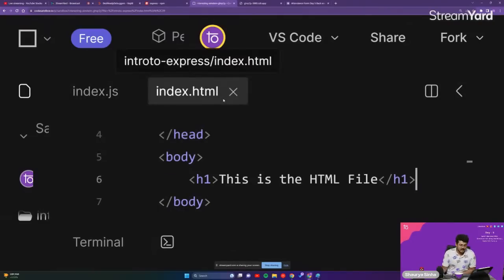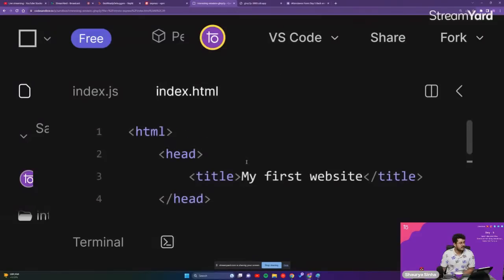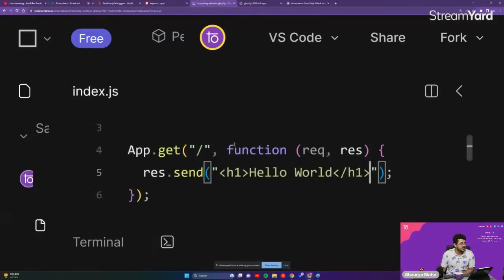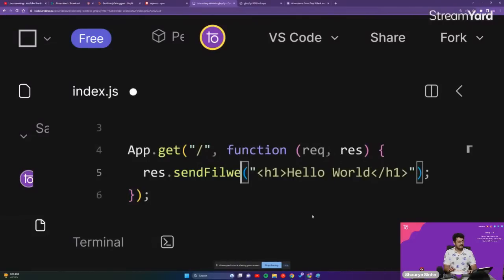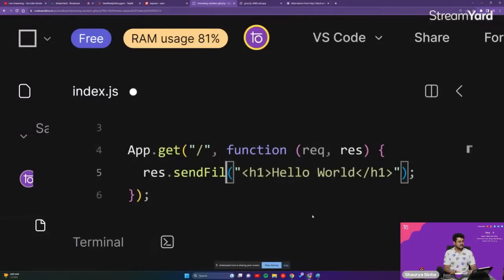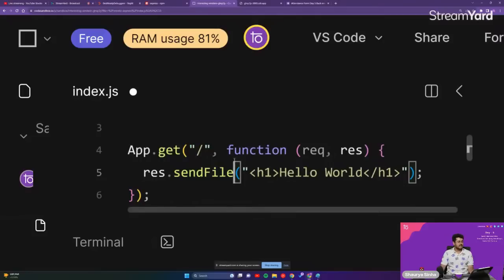Okay, guys. So now that we have completed our simple index.html, this is the file that I want to send. So instead of doing this, we are going to use the sendFile method, guys. This is the method that we will be using. Again, res.sendFile.